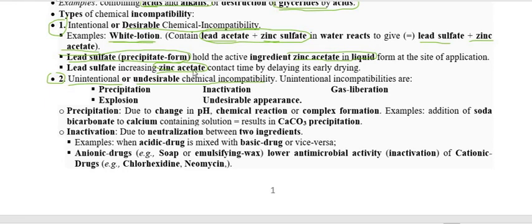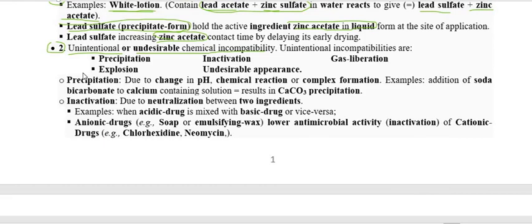So lead sulfate is going to increase the holding time of zinc acetate at the surface of its application, as well as delay the drying of the zinc acetate and lead sulfate.